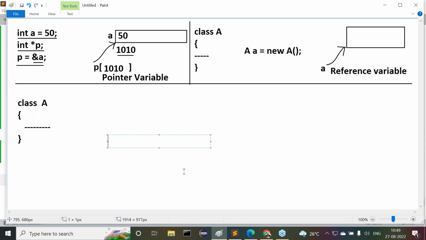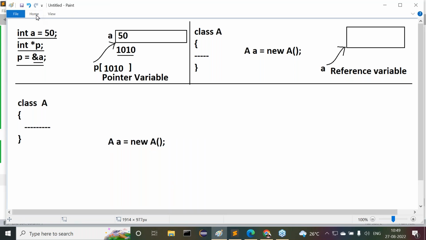Now, I want to create an object for class A. A small a is equal to new A constructor. This line can be used to create an object for the class.